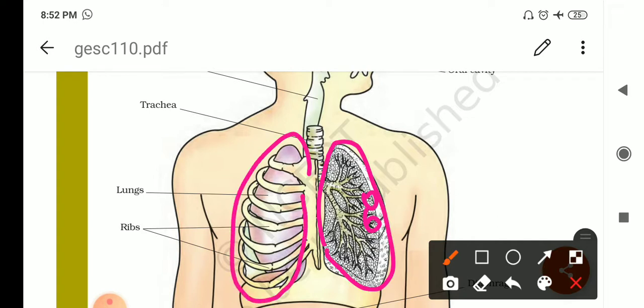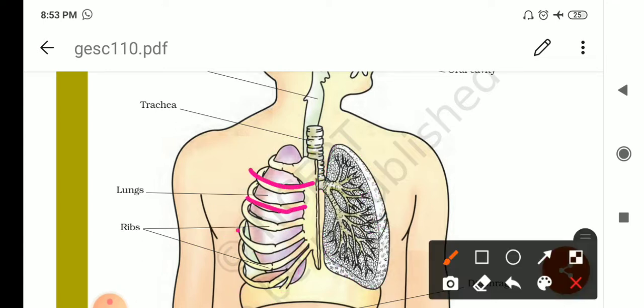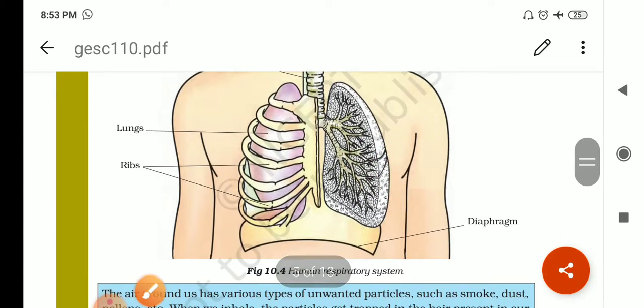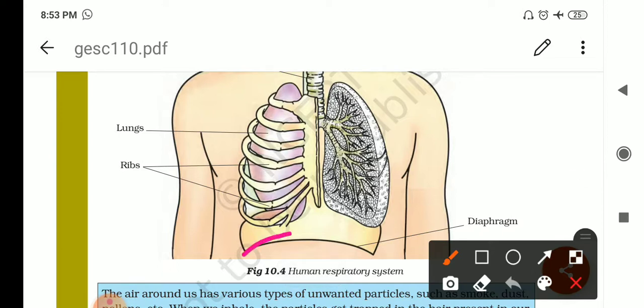These are the main respiratory organs that are located on both sides of the chest cavity, and lungs are pink in color and spongy due to the presence of air spaces and a large number of blood capillaries filled with blood. And the lungs are protected by the rib cage. You can see the rib cage is there for the protection of lungs, and these are supported by a large flat muscle at the floor of the chest cavity, that is called the diaphragm. This is called diaphragm, right?